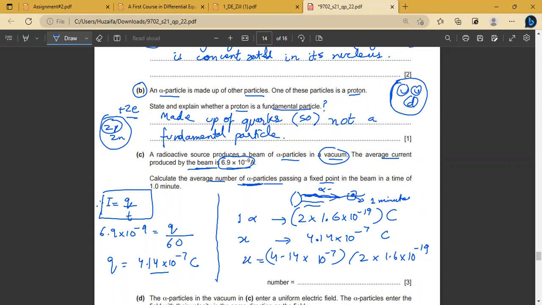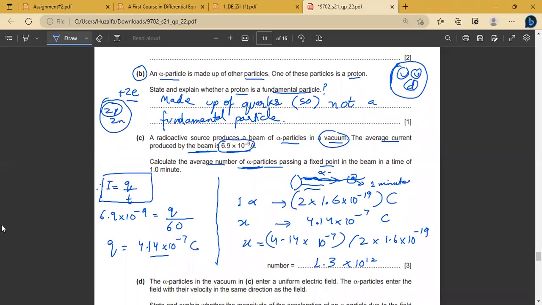The answer you get is 1.29 into 10 to the power 12. So I will round off to 1.3 into 10 to the power 12 alpha particles passing through that fixed point. Is this clear? So how did I connect things? First I saw there was a current, time, and charge calculated. Then I used a ratio method to find the number of alpha particles.